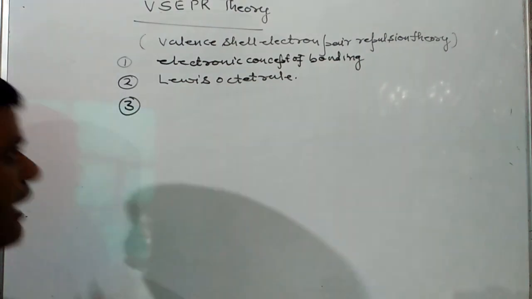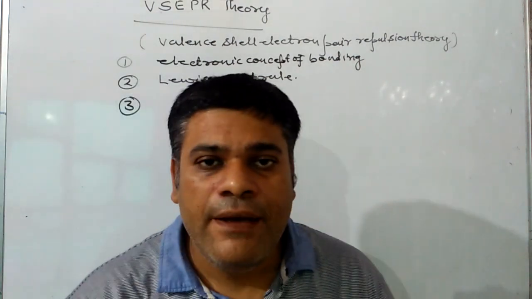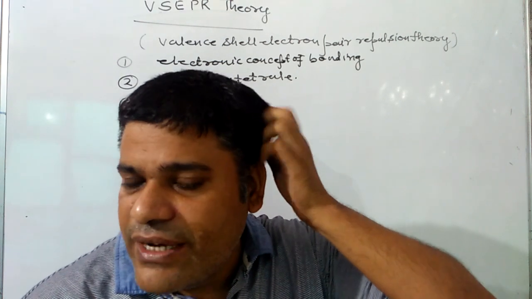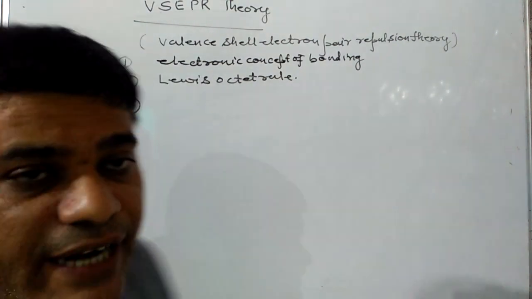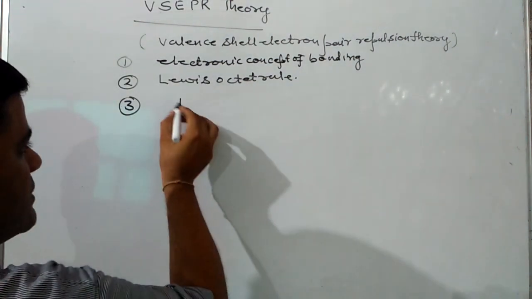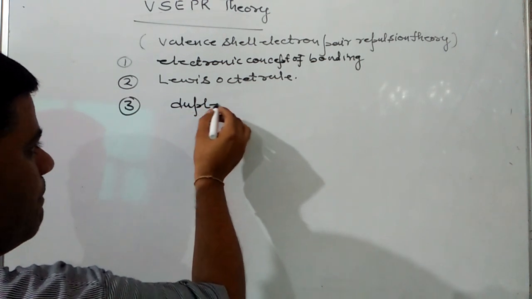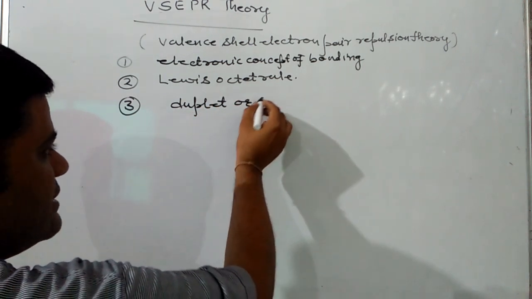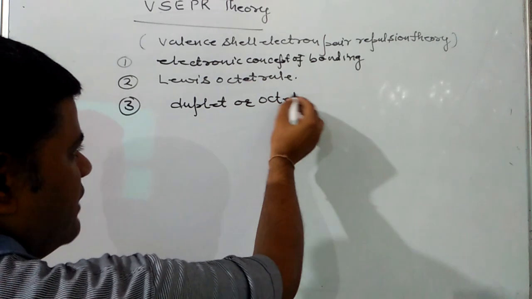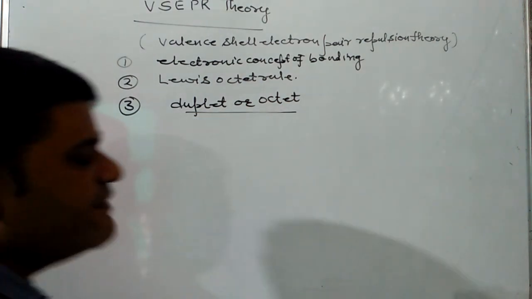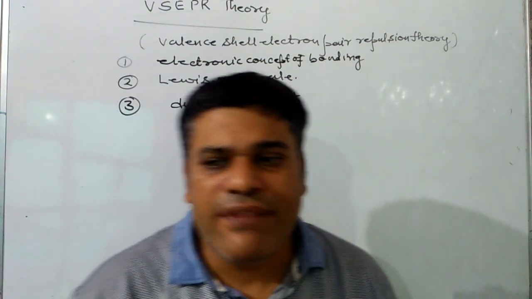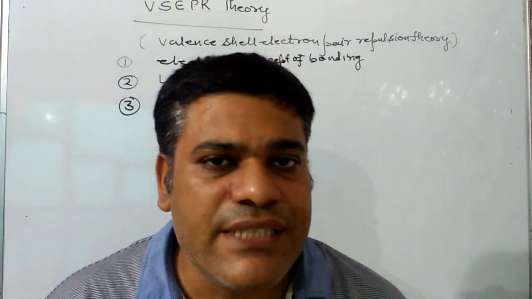According to this theory, the atoms will combine together to complete their duplet or octet. Duplet means having 2 electrons in the valence shell.